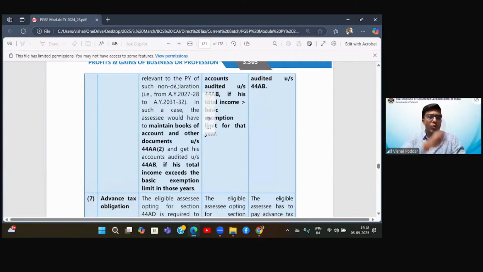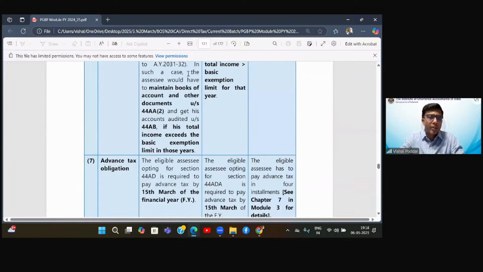So now if you want to again show presumptive income or show the amount on the estimated basis, you can do it only after this 5 years block. So this is the additional restriction. This is the additional, you can say, condition put on you. I hope this is clear.